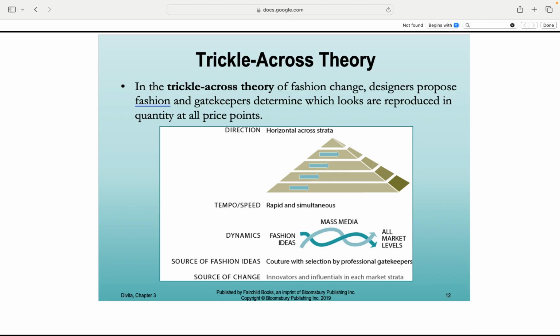The trickle-across revolution. With mass media booming, fashion spread fast and wide, no longer just top-down. Trend innovators bought early, and influentials set the style rules within their social circles. Fashion went from elites' exclusives to social scene sensations. Everyone got the memo.